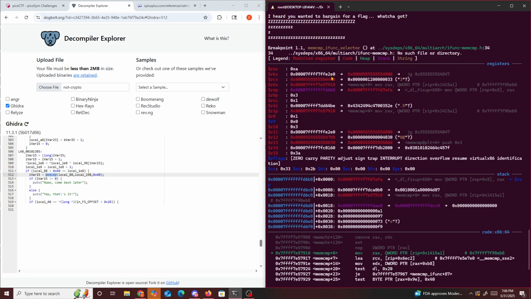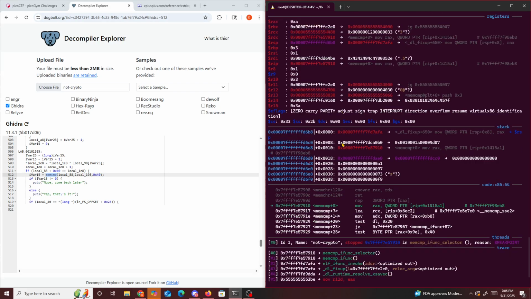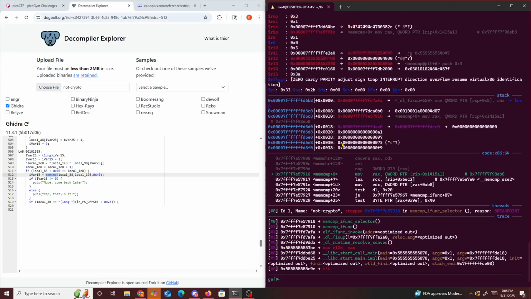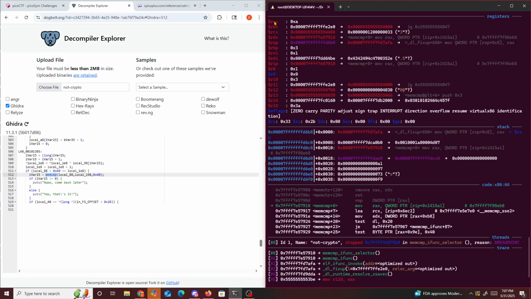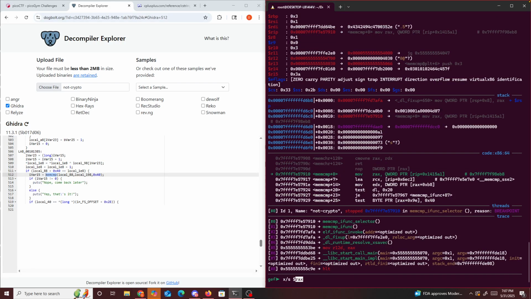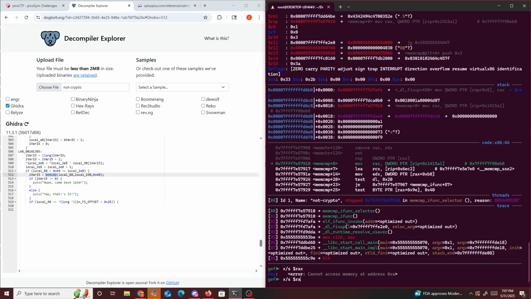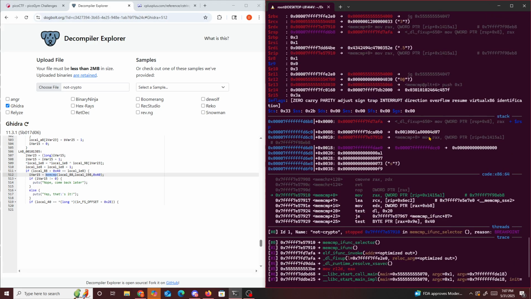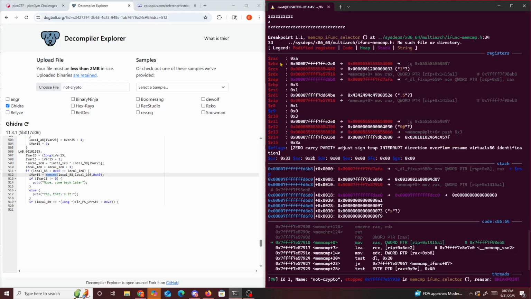So what do we want to check? The value that I want to check is basically the comparison value. So we might need to check, for example, multiple of these registers. So we'll do x/s, then $. Let's try with RAX, see what we get. Can't access that memory, so let's go with RBX.